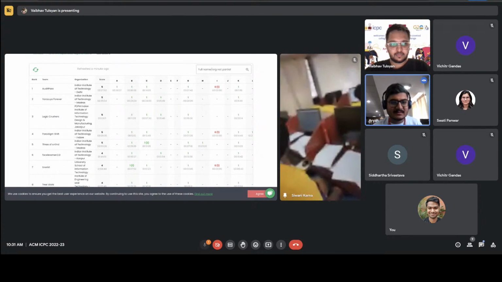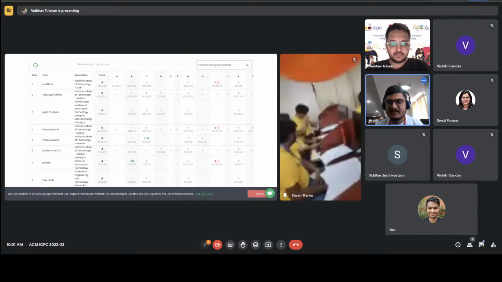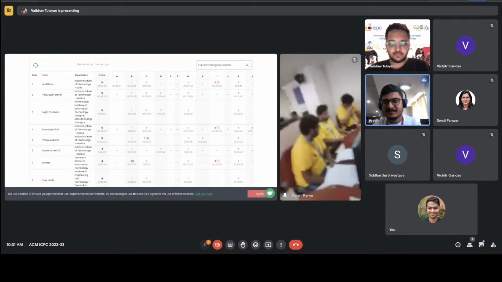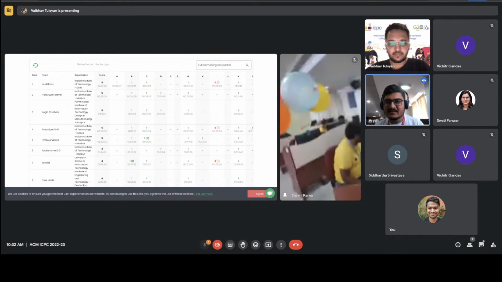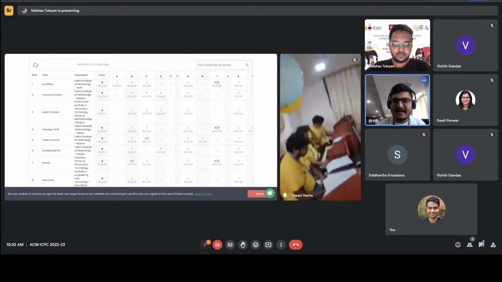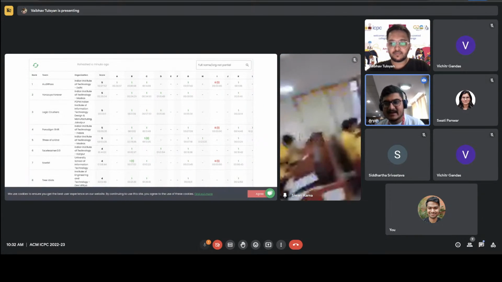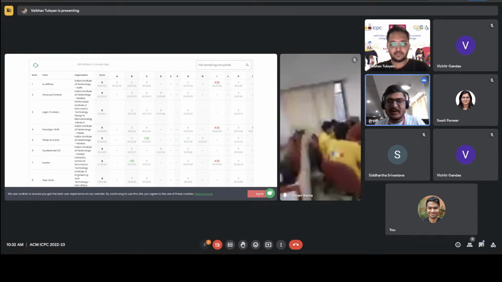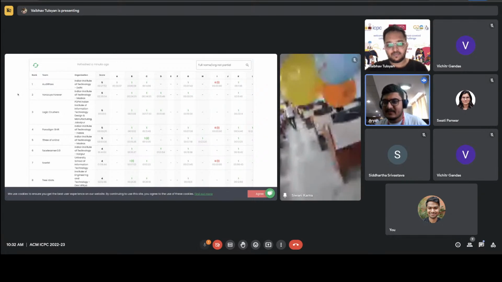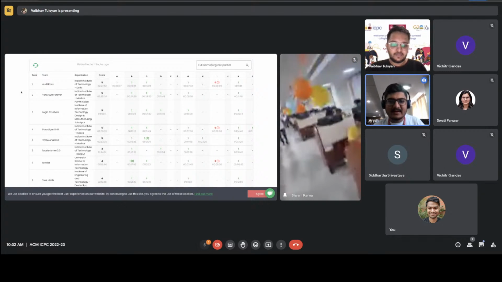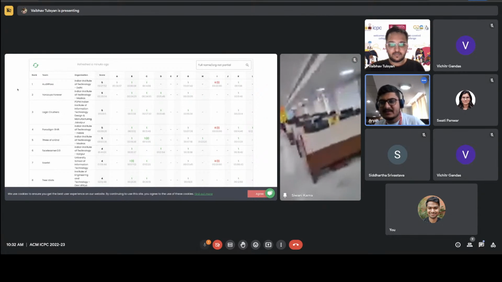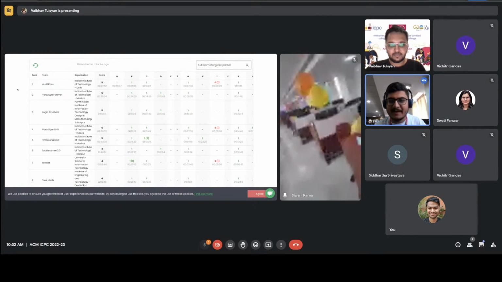IIT Madras teams in the last World Finals and in the last Asia West regionals are having a tough competition among themselves. Last year, IIT Madras had two teams in the Asia West: team number two, Three of a Kind, which is participating today as well, and one team at rank 9. And the rank 9 team did not qualify for the World Finals because ICPC allows only one team from a college in the World Finals. There are six teams which performed worse than them, but they ended up losing the World Finals slot to Three of a Kind.